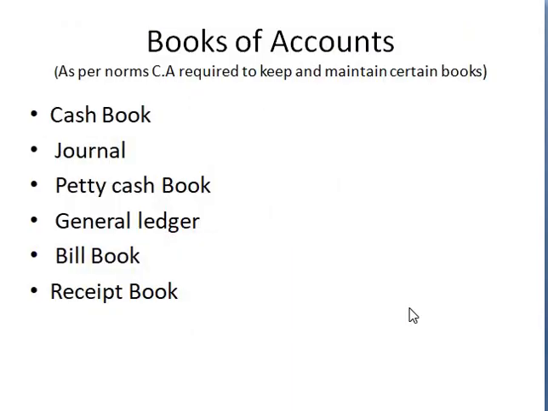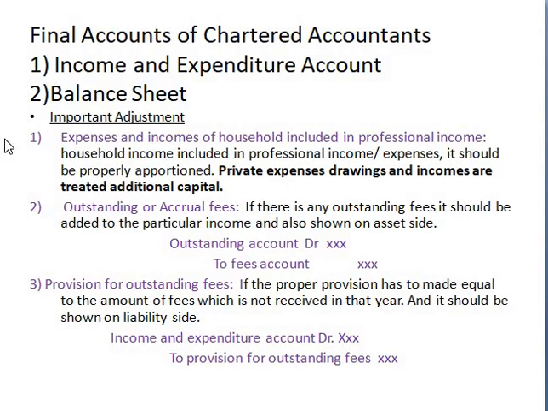What are the books of accounts to be maintained by the chartered accountant? After becoming a chartered accountant, he comes under practicing. Once he starts practicing, as per the norms, he is required to maintain certain books of accounts. What are they? He has to maintain the cash book, the journal book, the petty cash book, the general ledger book, the bills book, and also the receipts books. By using all these receipts and payments books, we prepare the income and expenditure account and balance sheet.